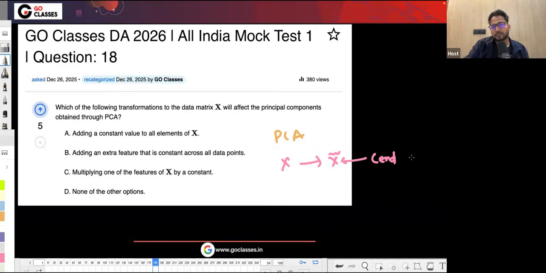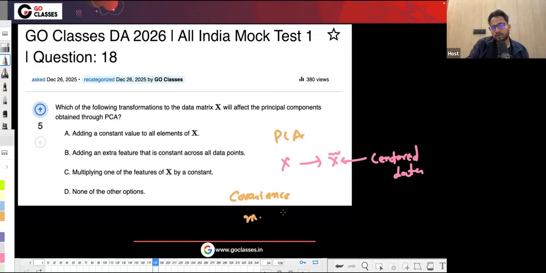Centered data means that for every feature we make the mean zero. If these are the three columns, or three features, in the data, we find the mean and subtract it from every data point, so that ultimately the mean is zero. That's why we call it centered data. And then, supposing this is the centered data, we find something called the covariance matrix.